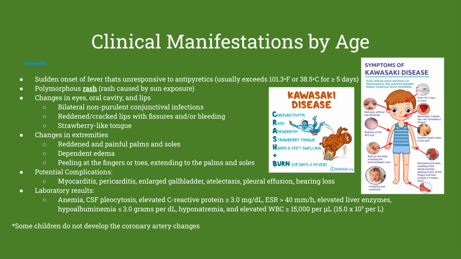Children with Kawasaki's disease may also exhibit extremity changes resulting in erythema, edema, and peeling of the fingers and toes that oftentimes extend to the palms and soles. When in doubt, remember the mnemonic CRASH and BURN, as seen in the photo to the left. The nature and order of these manifestations are typically predictable, making it easier to diagnose Kawasaki's. If a patient has 4 of the 5 symptoms from the CRASH mnemonic, they are to be diagnosed with Kawasaki's.